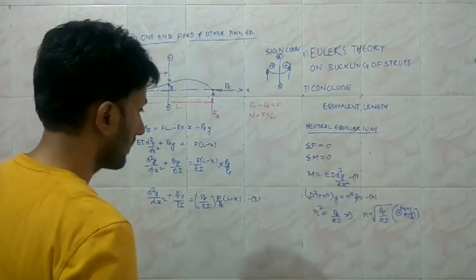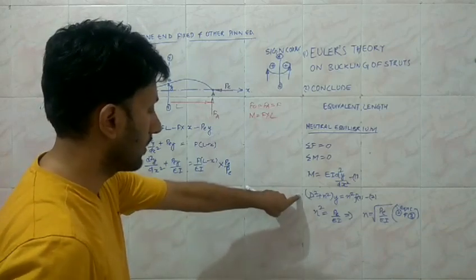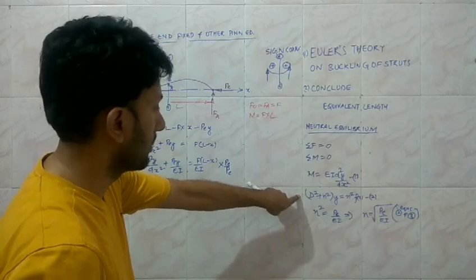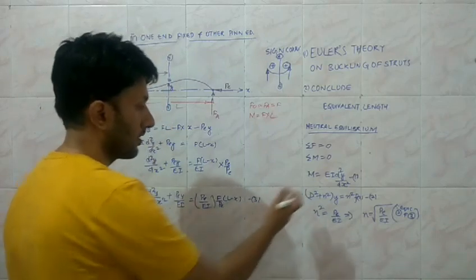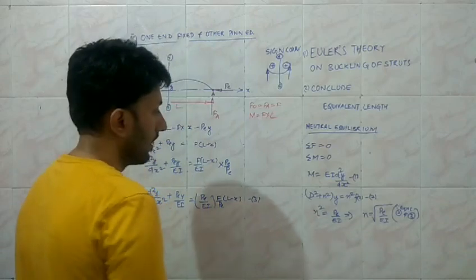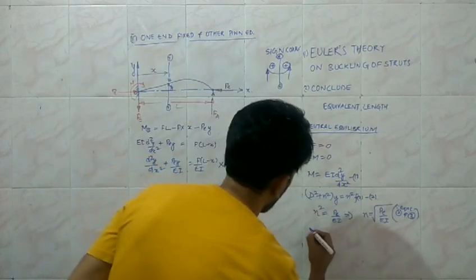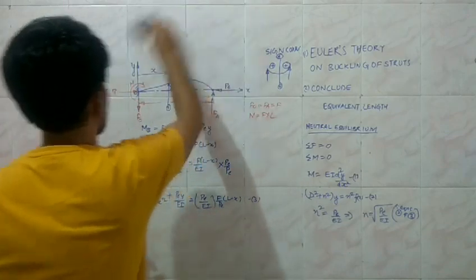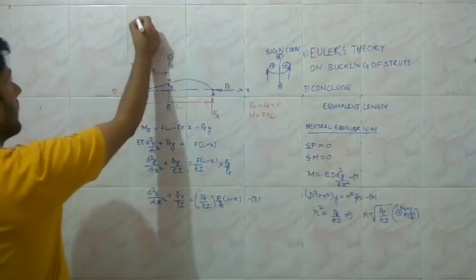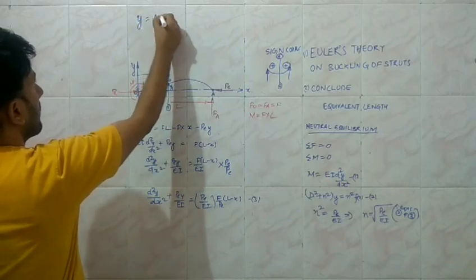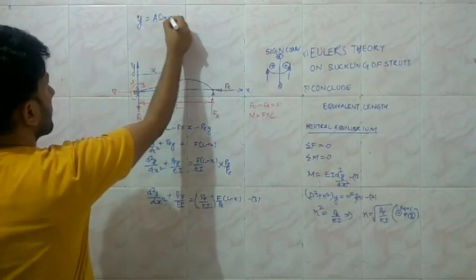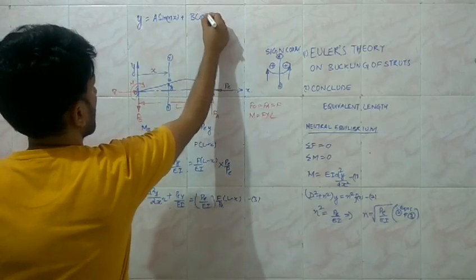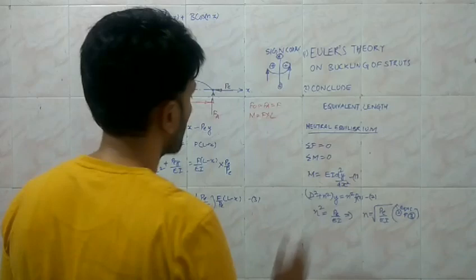So this is the equation which we have transformed into the second order linear differential equation, which is not homogeneous, and we know that again the roots are going to be imaginary, and the solution for this equation is y equal to a sin nx plus b cos nx, because the right hand side term is not equal to 0.